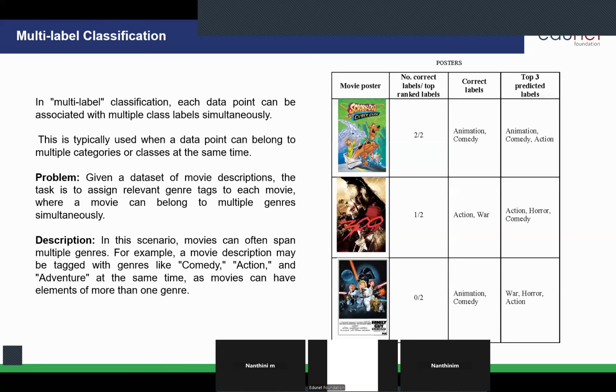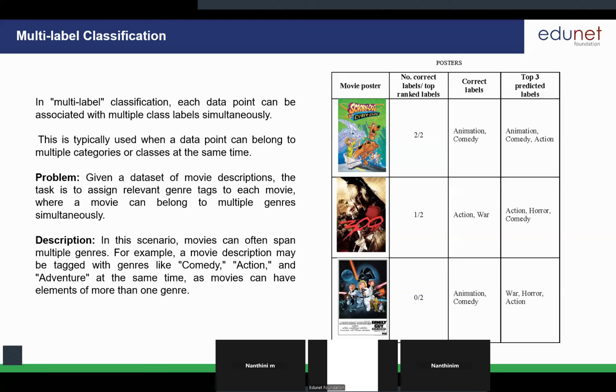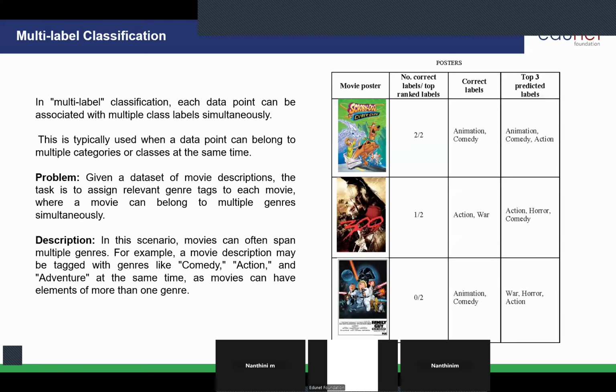So it will tag all the information in the pictures, right? So that is also one example of multi-label classification. Another example is Netflix. Okay, is it clear?